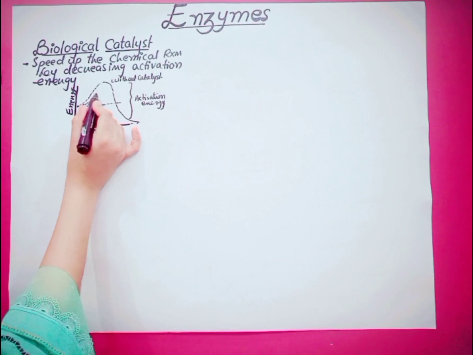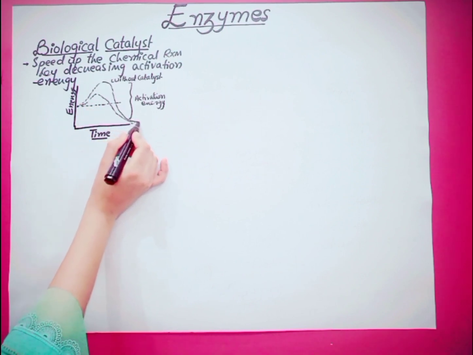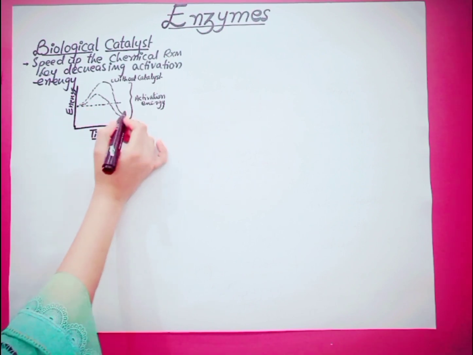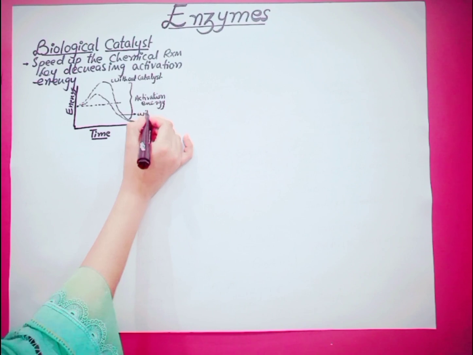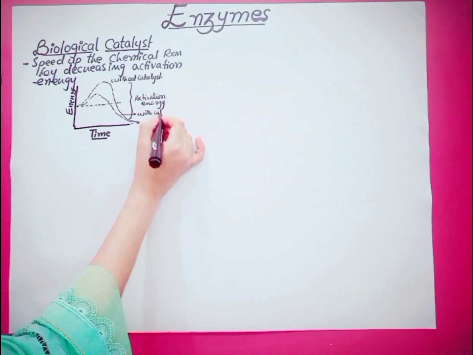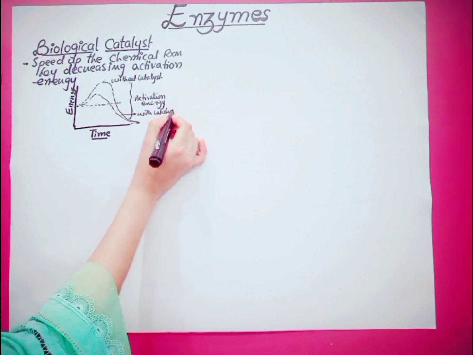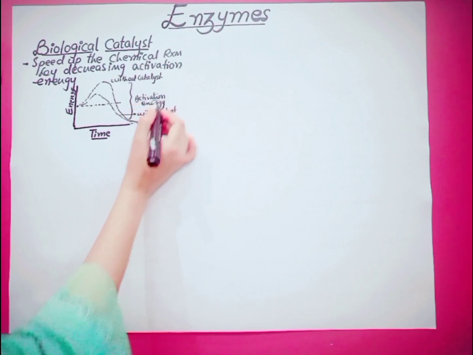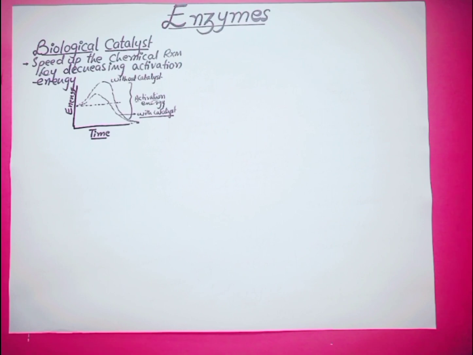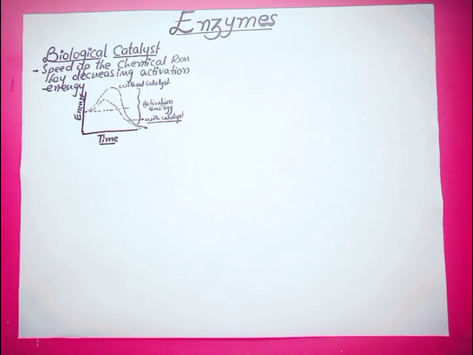And here is another reaction in which a low amount of activation energy is needed, which takes place with the help of catalyst. So enzymes help the reaction to take place in a short period of time without being consumed.